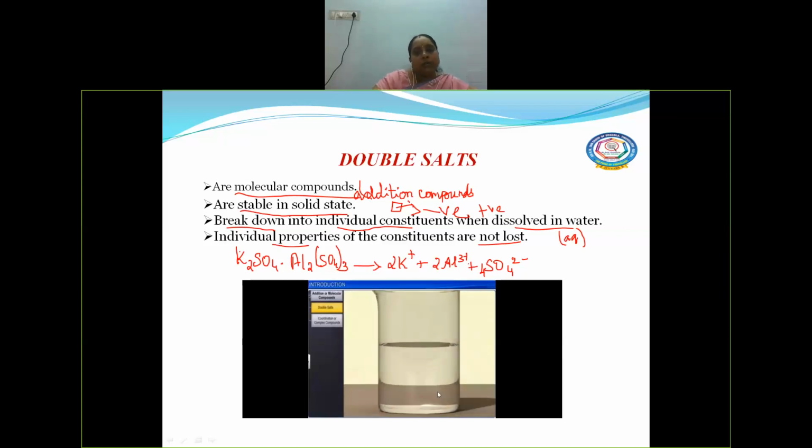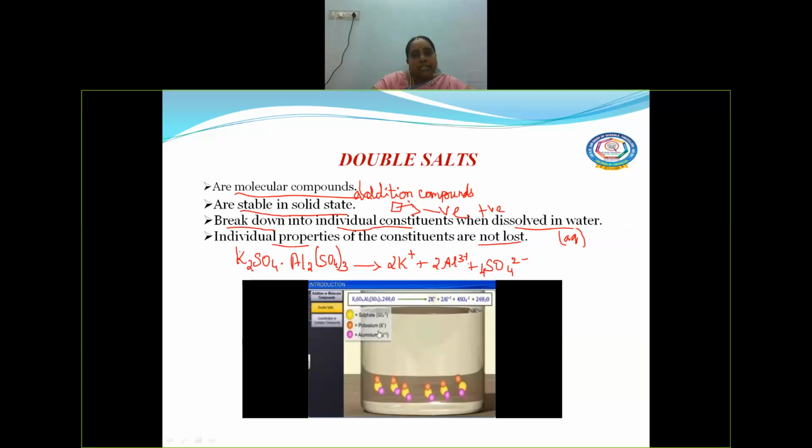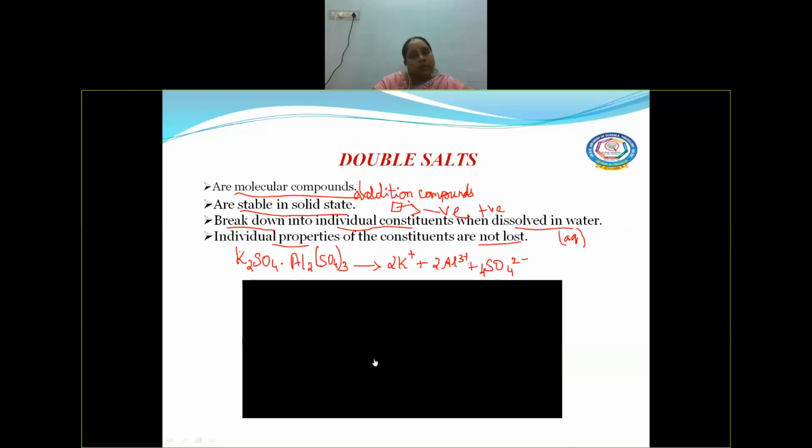See here. Now the potash alum is dissolved. Sulfate ions are produced, potassium ions are produced, and aluminum ions are produced during the dissolution. Okay. So these are called double salts, so that the individual property of the constituents will not be lost. Right?